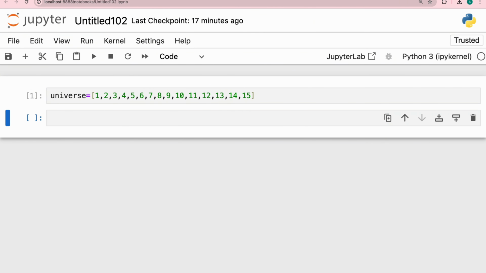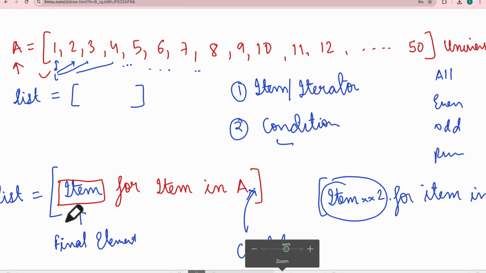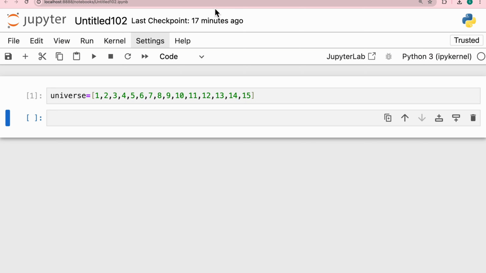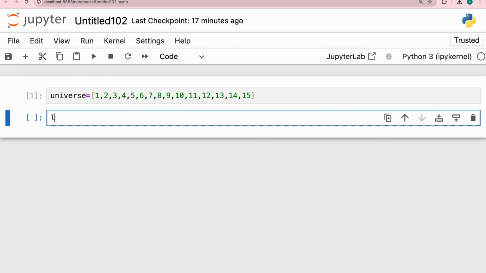Now just imagine this: I want to create a new list, for item in A. So I'm creating a new list, L list is equal to, and let's name that element something like A. A now starts, keyword for A in universe.